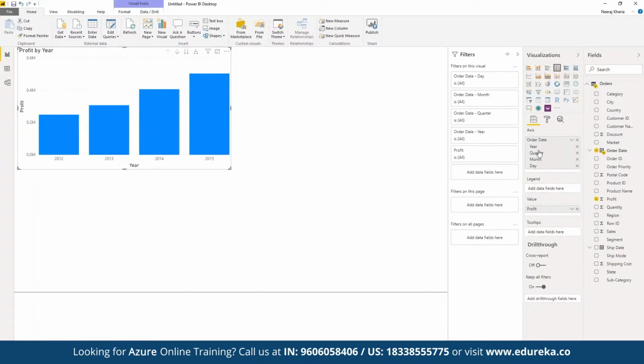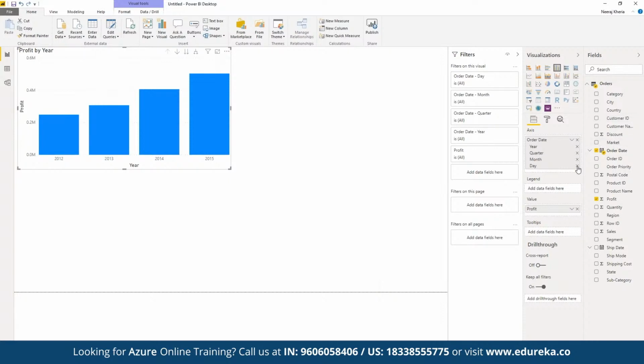Now in terms of axis, we have year, quarter, and date available. In terms of legend, suppose we have year. Suppose here we want to visualize this based on month.